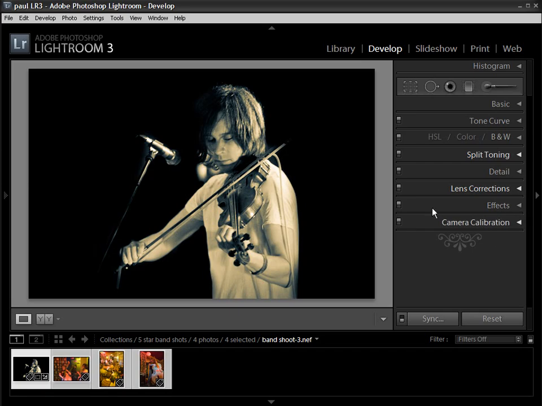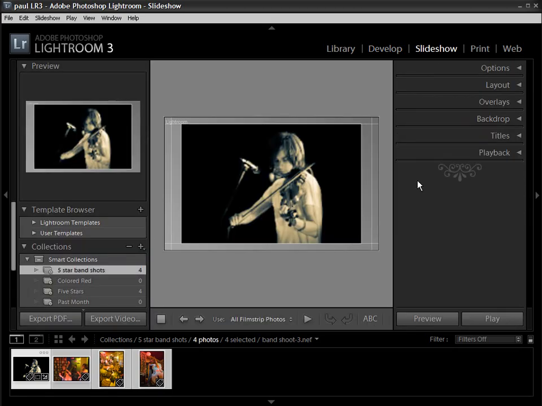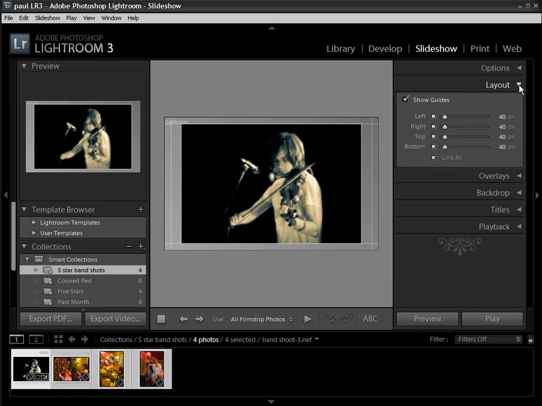So let's take a quick look at some of the ways that Lightroom 3 allows you to share your images. If we flick over into the slideshow module, just click slideshow at the top of the screen here. There's loads of great options to create your slideshow. So you can add a border to it, a stroke, a drop shadow on the side there. We've got some layout options, so you can show some guides here, determine how big you want those to be.